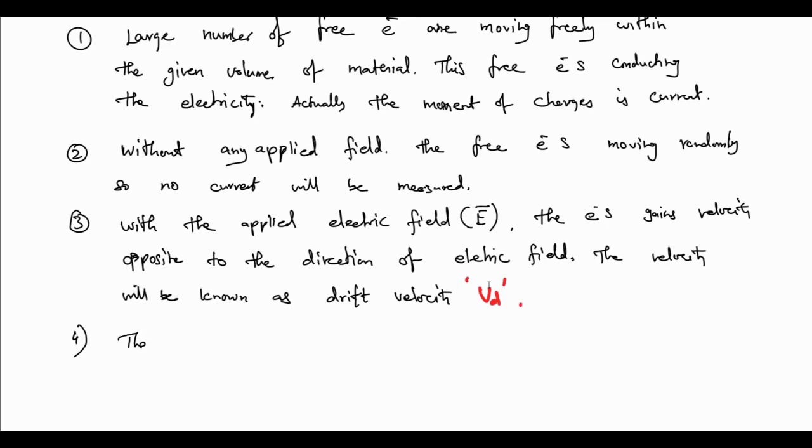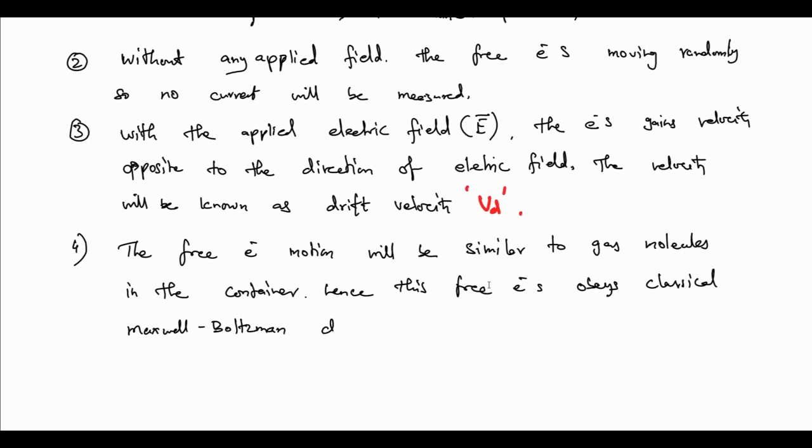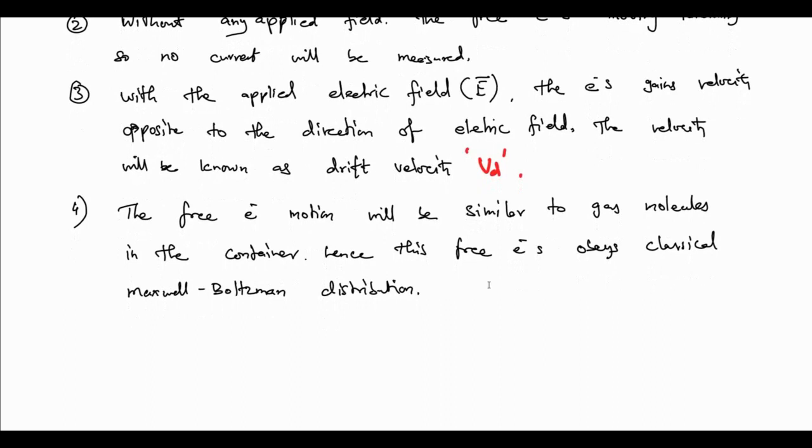The next point is that the free electrons' motion will be like the molecules in gas containers, they will move like that. Similar to that, it obeys the classical Maxwell-Boltzmann relation. The Maxwell-Boltzmann distribution will be followed for the velocity distribution.